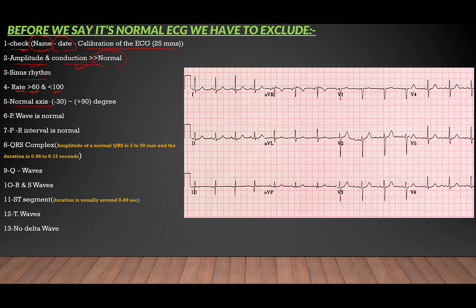Okay, so as I mentioned, in right axis deviation, lead 3 has the most positive deflection and lead 1 should be negative.